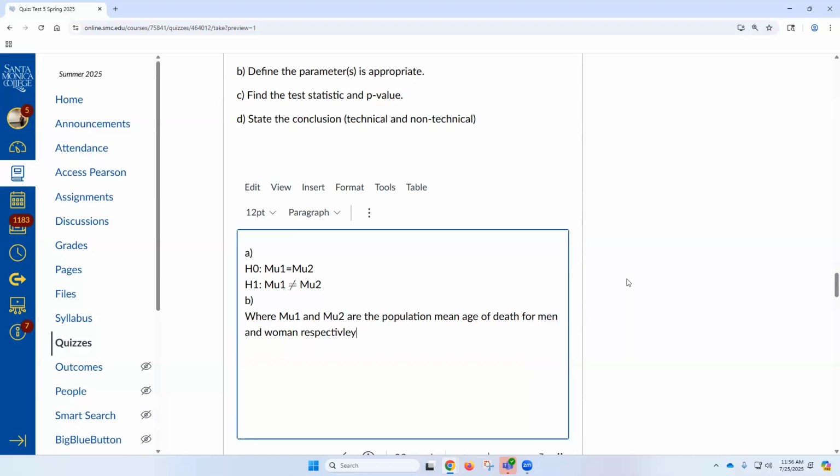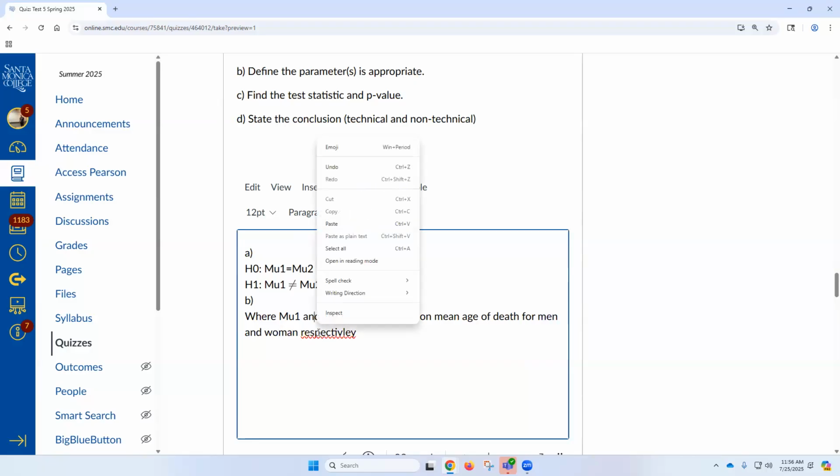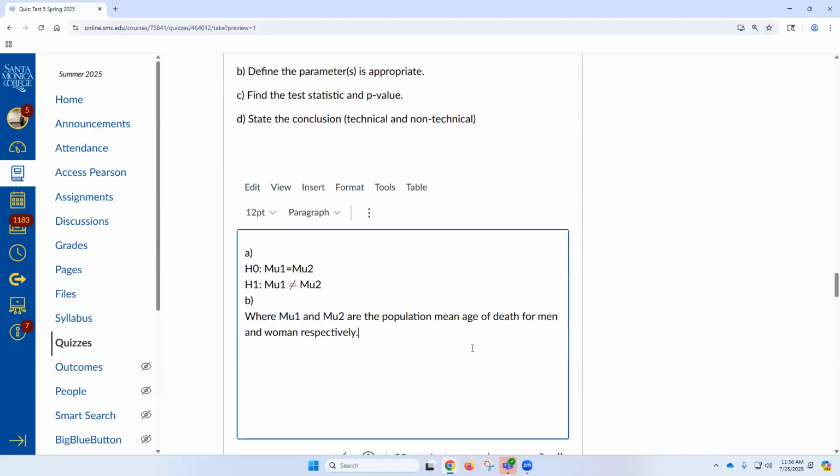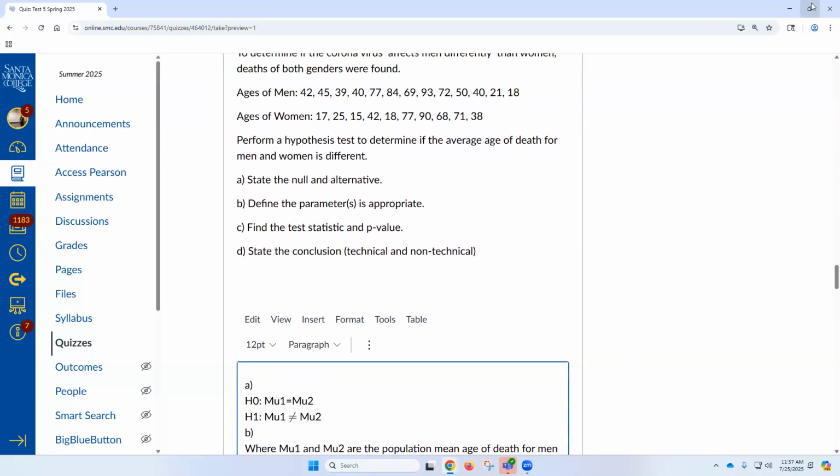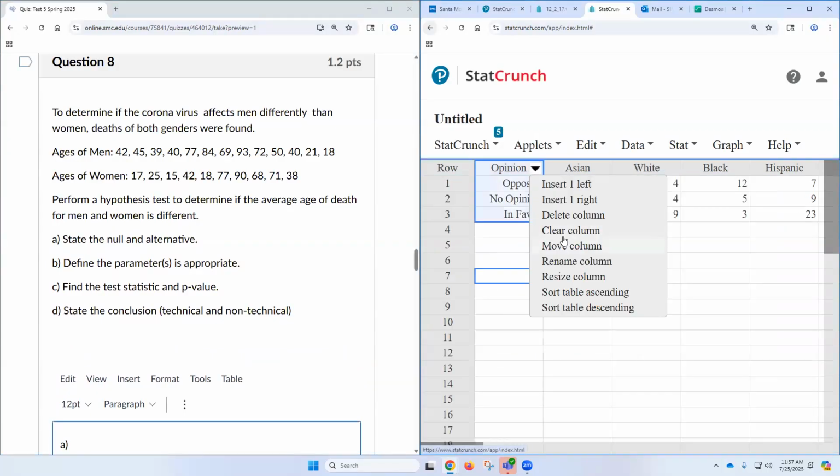It doesn't matter which one is which now, because it's a two-tailed test. And that's it. Any questions on that? C, test statistic and p-value. In this section 11.3, independent means you go to two sample. T-stat, two sample, right? So we have to plug data in.